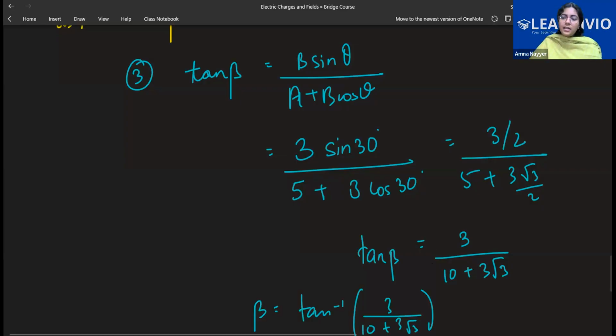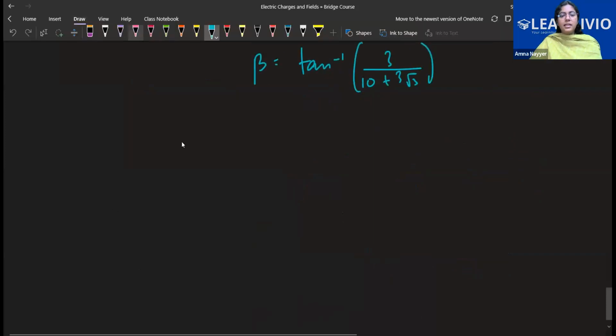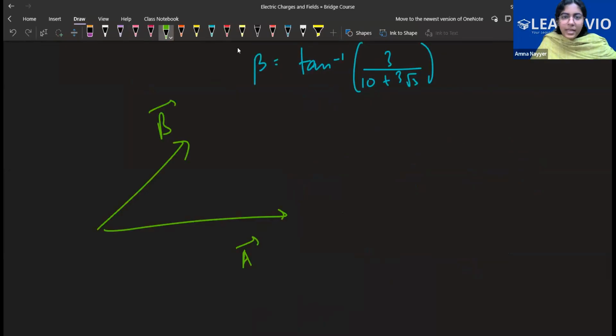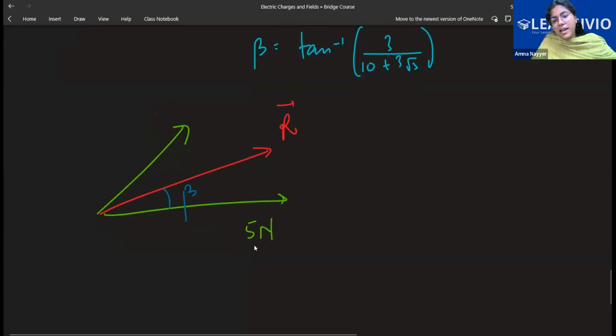Now, Raneem, regarding your confusion with the direction part. See, let's say this is vector A, this is vector B. Let's say this is my resultant. If I choose this as beta, let me mark some values so that it won't look as simple. This is, let's say, 5 Newton and this was 3 Newton. This is what I chose.